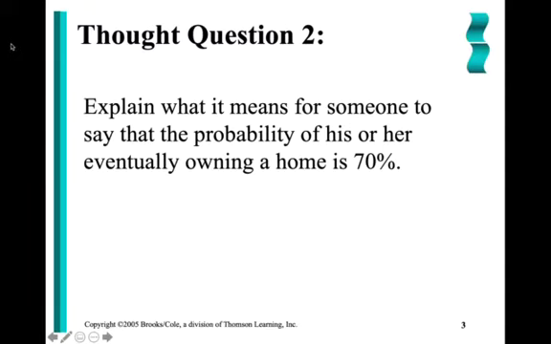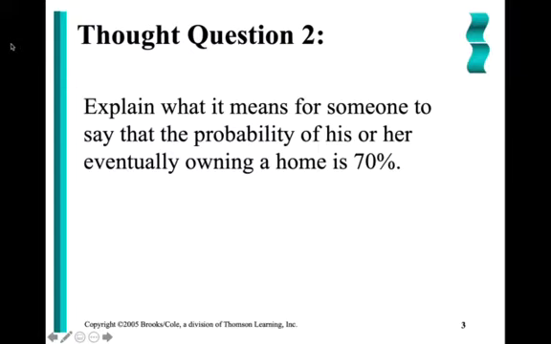Our second thought question. Explain what it means for someone to say that their probability of owning a home is 70%. Well, first of all, we have to understand that 70% is saying 70 out of 100.